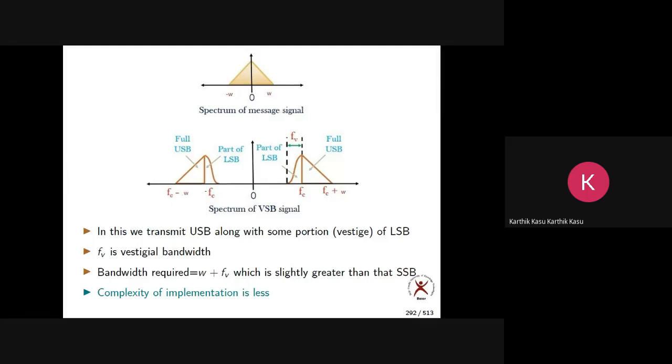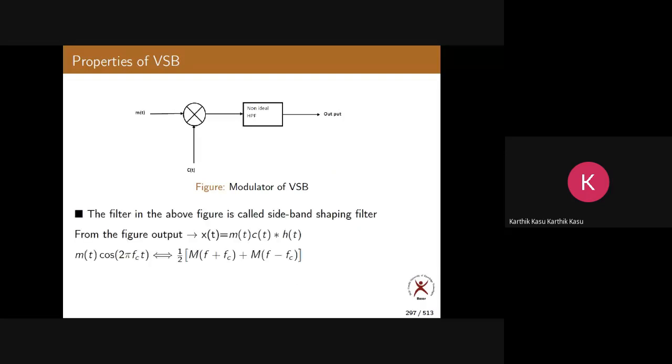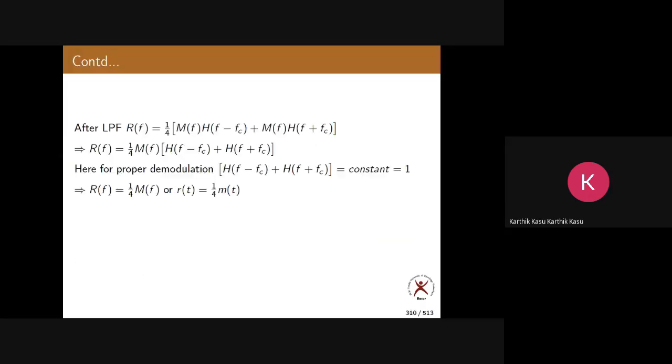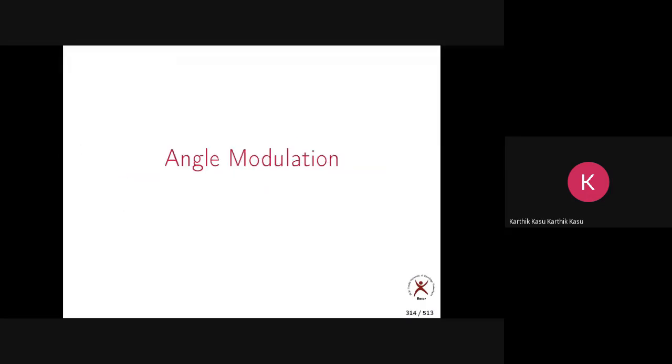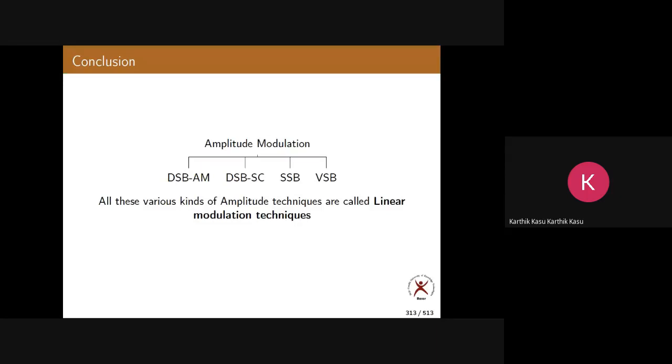You look at all those aspects later. We are running out of time, so I'll conclude by saying this. Finally, these are all various kinds of amplitude modulations: DSB-AM, DSB-SC, SSB, VSB. We discussed all in detail, more or less. All are called linear modulation techniques. Why?